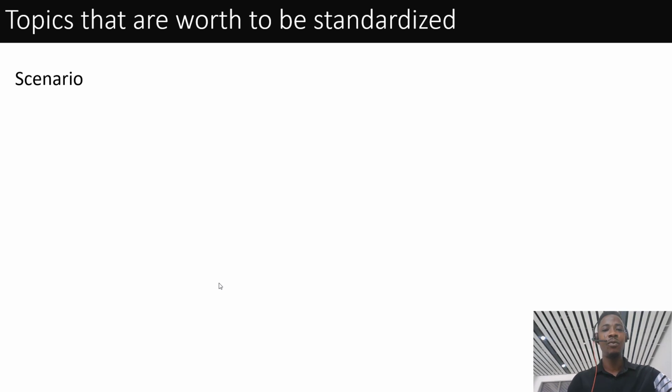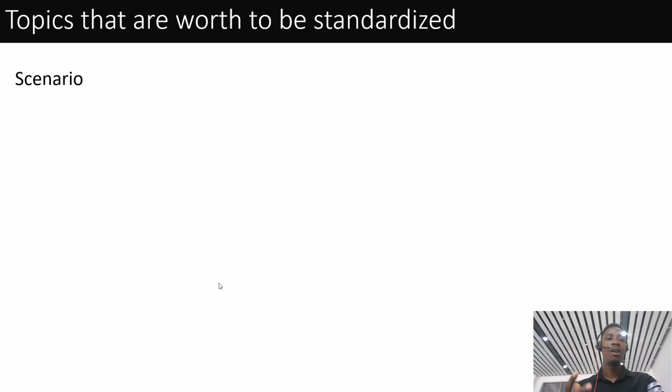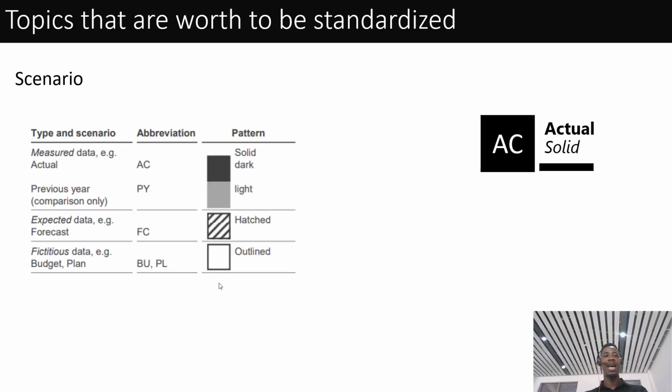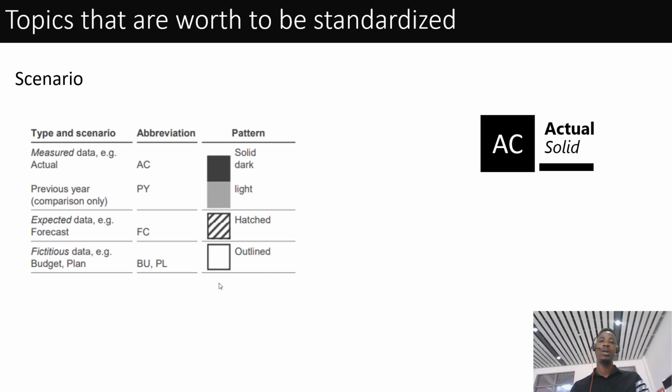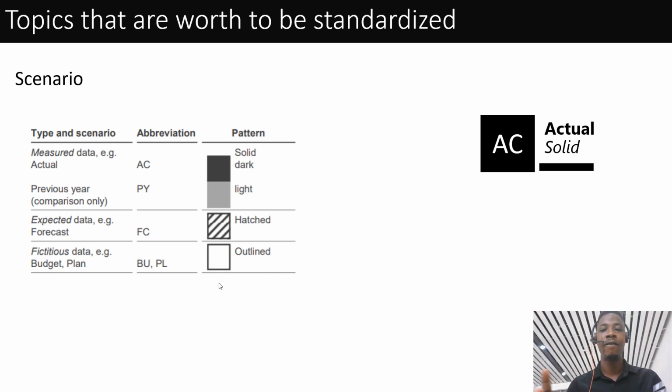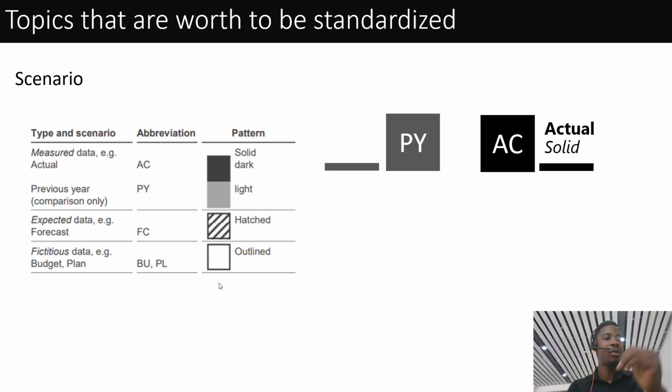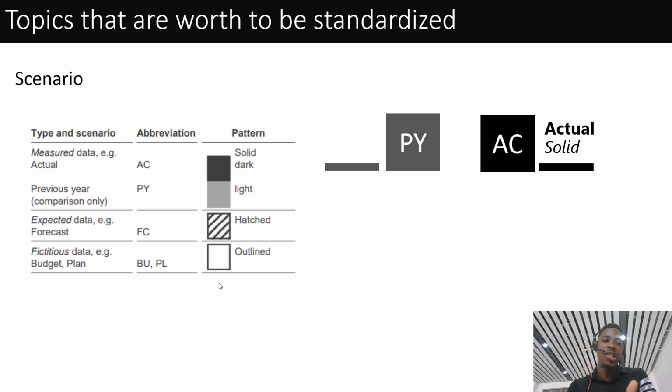Now, in business, we've come to think there's a way we need to standardize most of the things that we do, right? So if you look at this, solid is used to represent actual. Anytime you're talking about actual in your report, you use this dark, very black color. Anytime you're comparing your actual to your previous year revenue or previous year sales, you use what we call solid, something like light black, right?